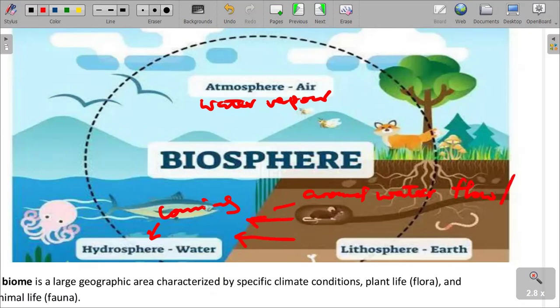We are saying it can also be called base flow. Groundwater flow also seeps and flows into the what? Into the hydrosphere. So the earth is a lithosphere which also feeds the hydrosphere. And again, we are saying these together are all interconnected.